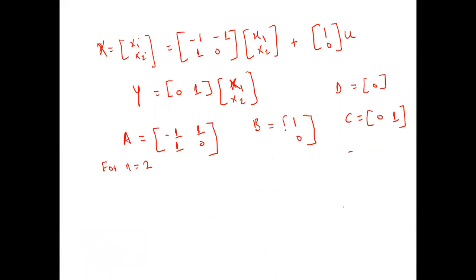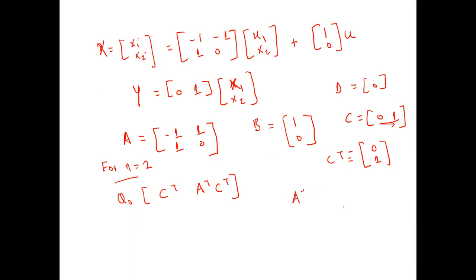Now for the observability part, for n equal to 2, Q naught would be equal to C transpose and A transpose C transpose. C transpose will become a column matrix from a row matrix. So C transpose will become 0, 1. This is the most important part. It can come for 20 marks. It is very easy to fetch these two.